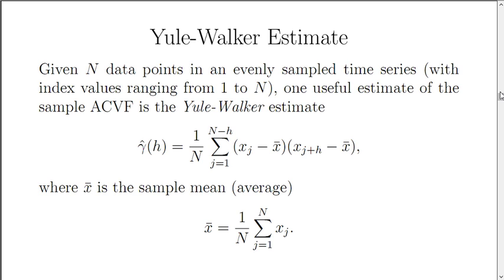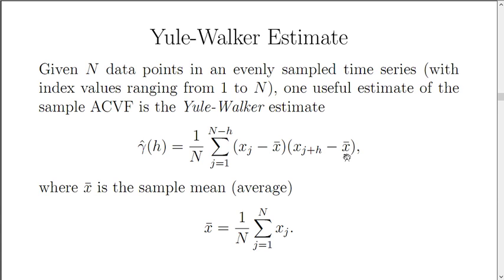Suppose we have n data points in an evenly sampled time series, so the index values range from 1 to n. A useful estimate of the sample autocovariance function is called the Yule-Walker estimate. We just take the product of each value's difference from average times the difference from average of the value that many time steps later.